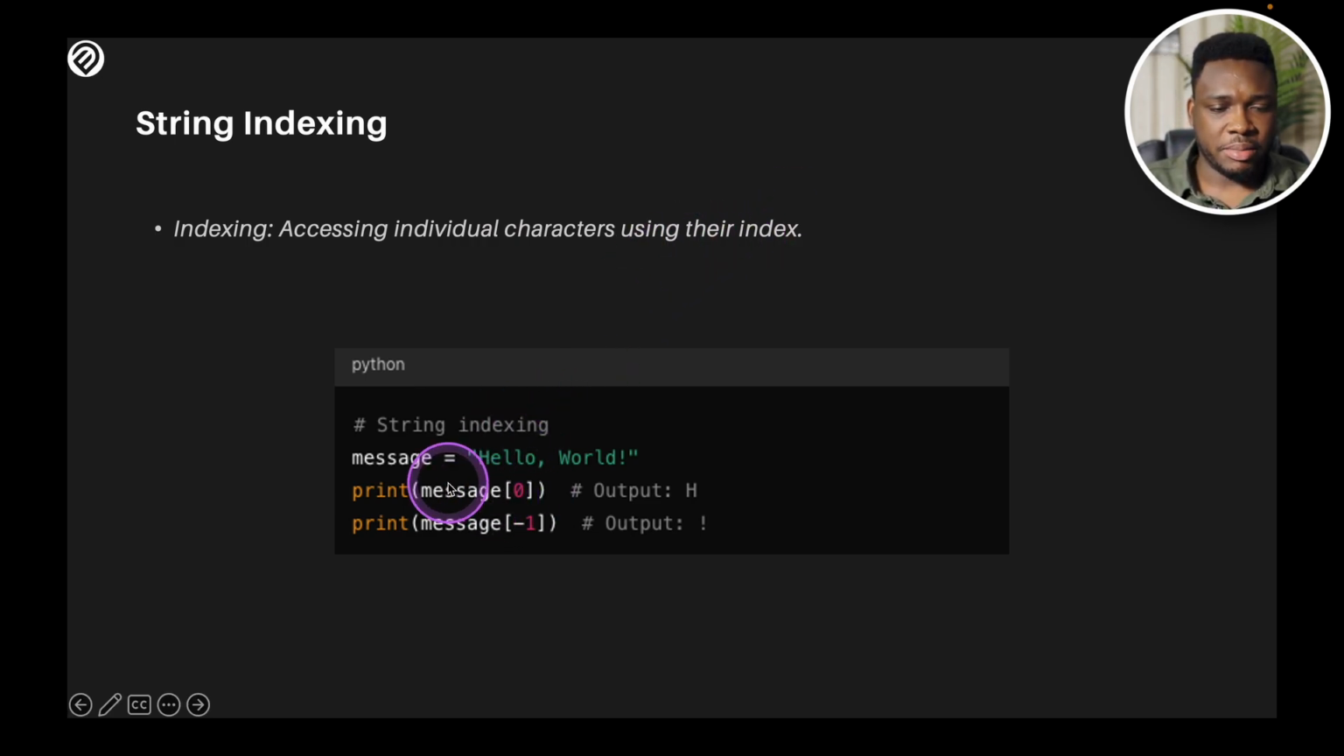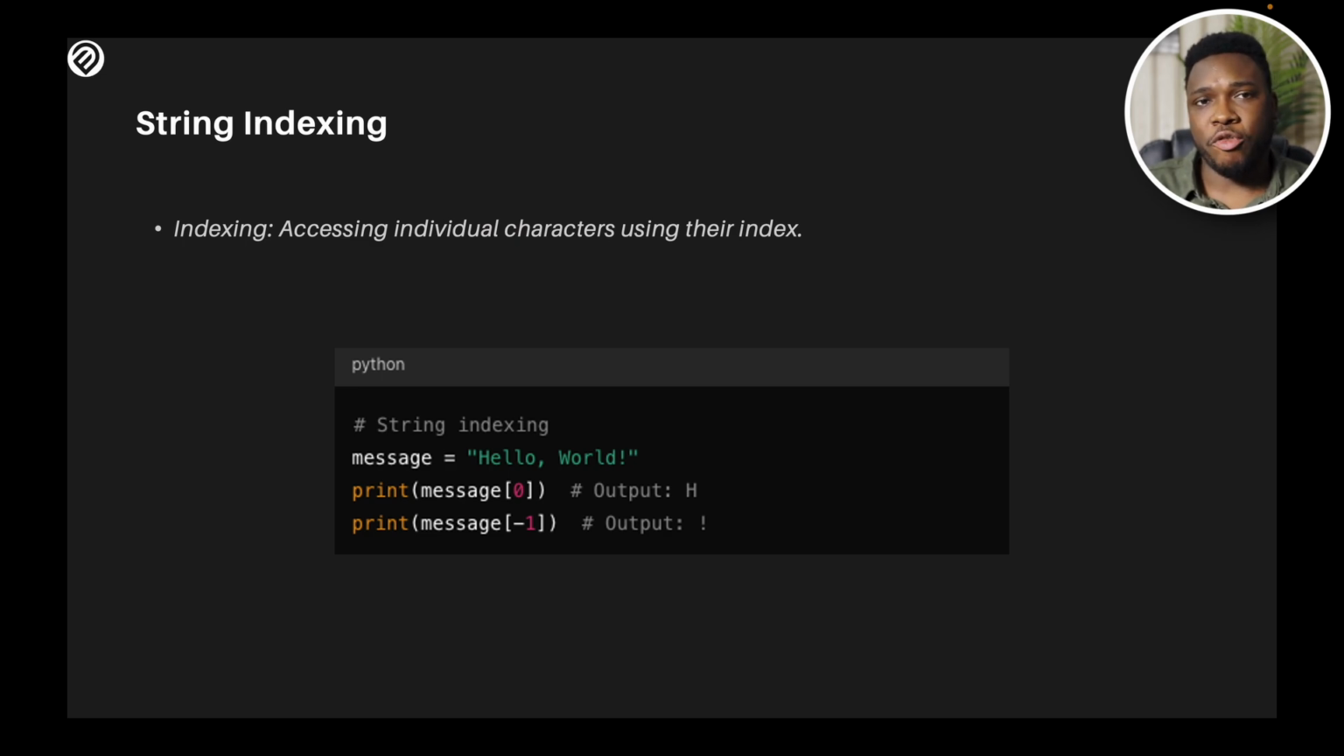My message will be "hello world". I could actually print the first index, which is the H. I could also take it in the reverse order. I could take it from the back and print the last letter, which is going to be the exclamation. So you could actually access the different characters within your string using indexing.